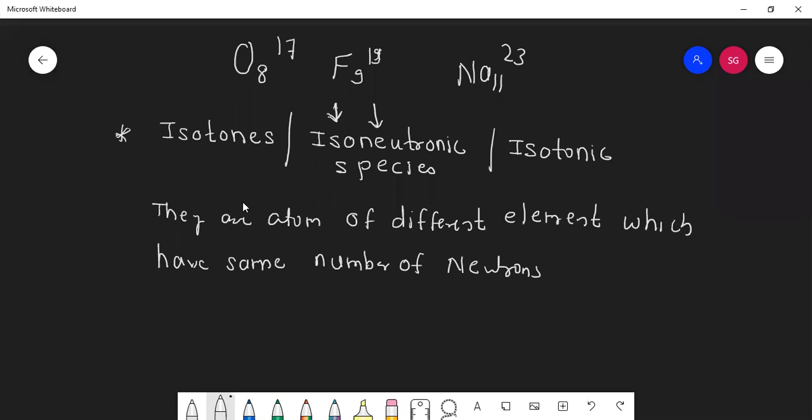If I say H 1, 3 and helium 2, 4, how many neutrons are there in this? 2. And how many neutrons are there in this? 2. So can I tell the formula, students? A minus Z is same.